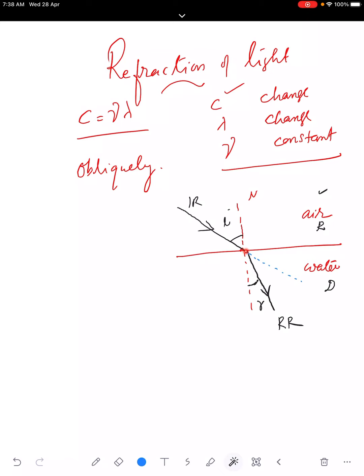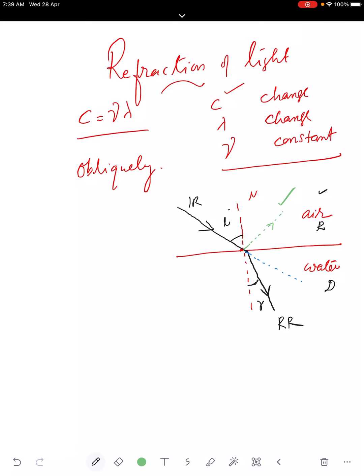But when it reaches here, it bends toward the normal and changes its path. At the same time, some part of the light will be reflected back by obeying the laws of reflection, and the remaining passes through the next medium. So there will be a change in the path. This phenomenon we call refraction of light.